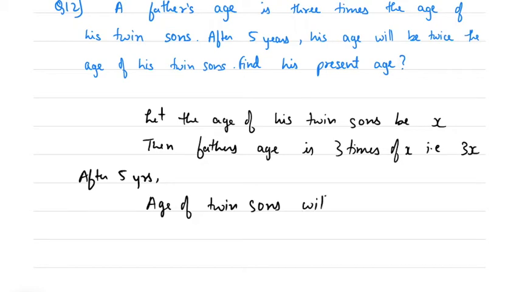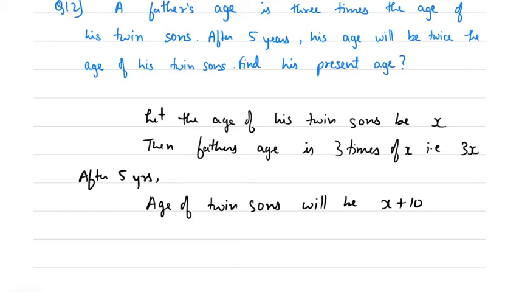So after 5 years, the age of the twin sons will be x plus 10. 10 because 5 plus 5, right? There are 2 sons, no? So 5 years multiplied by 2 sons, which is 10 years.